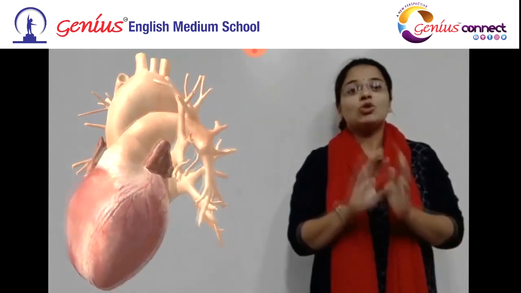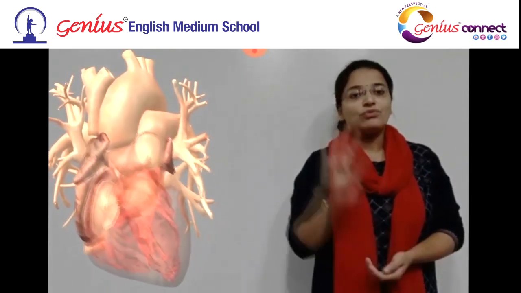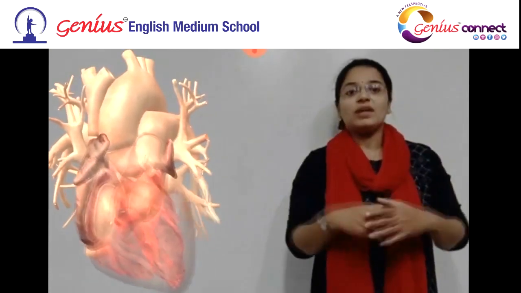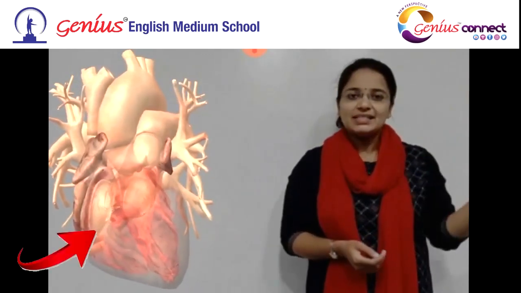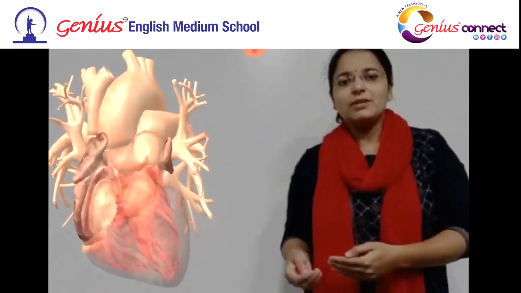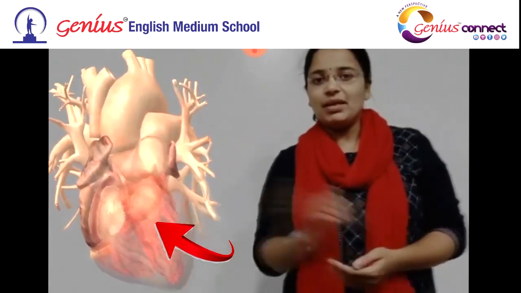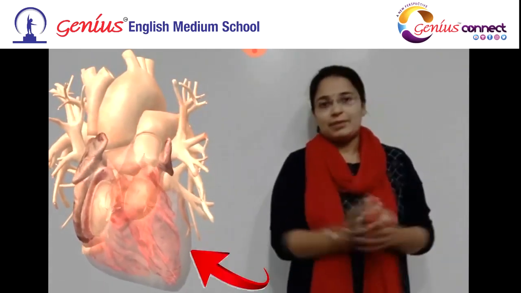If we talk about the external structure of heart, then heart is conical in shape. It is slightly located towards the left and it is located in the chest region. If we talk about the internal structure of heart, then heart consists of 4 chambers. The upper ones are called atria and the lower ones are called ventricles, and respectively on whichever side they are, that is if they are on the right side they are called right atrium, right ventricle. If they are on the left side they are called left atrium, left ventricle. All the 4 chambers of heart are separated by a wall called septum.